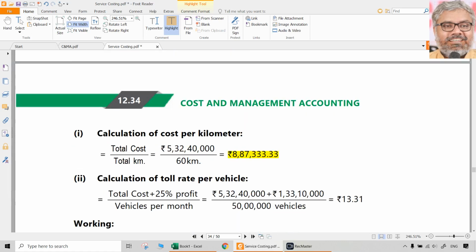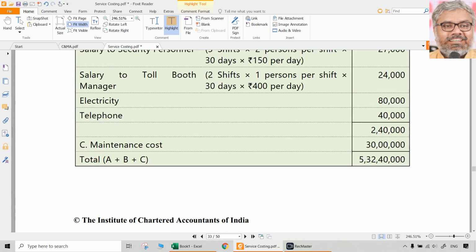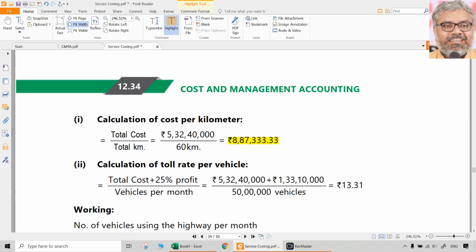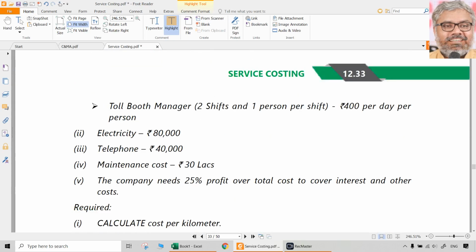Now, what is the toll rate per vehicle, assuming that only one type of vehicle is there? Total cost we know already, that is 5 crores 32 lakhs 40,000 in a month, plus 25% profit. What was given in the question?